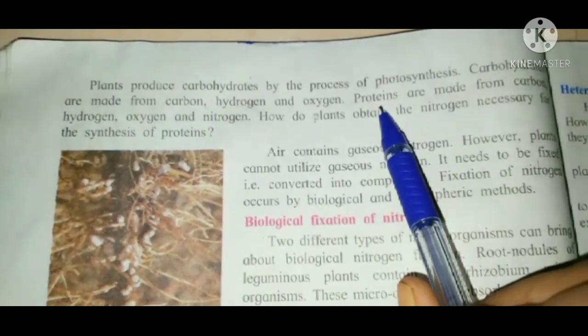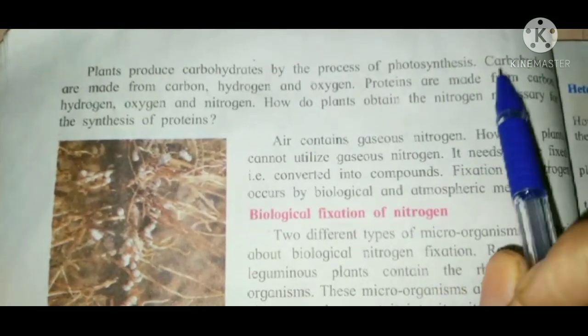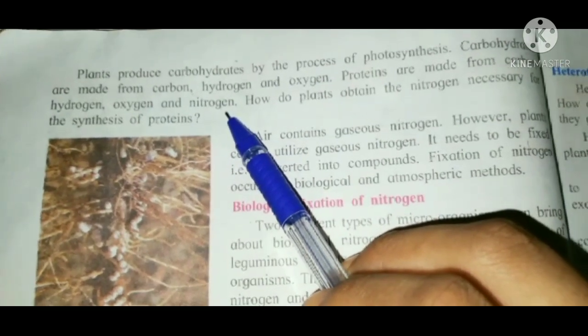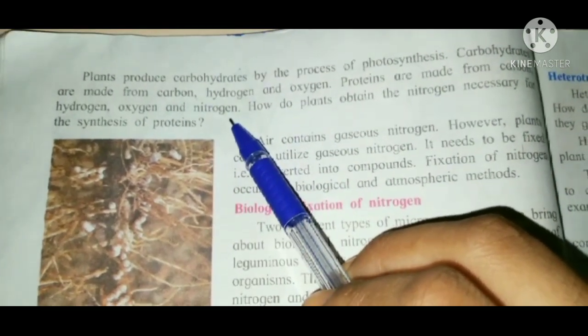Proteins are made from carbon, hydrogen, oxygen, and nitrogen. When nitrogen is added, we get proteins.